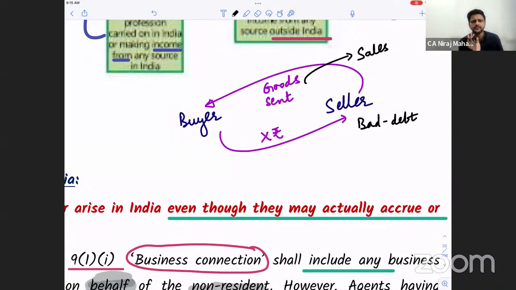Correct, everybody? Okay. But did he get the actual income? No. So after 1 year, 2 years, or 3 years, whatever, after some time, he will write it off as a bad debt. So now it gets adjusted, basically credit as well as debit. This is logical from the seller's point of view. Basically, it is a loss for him, for the seller.